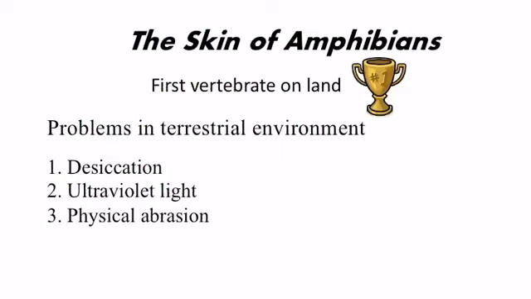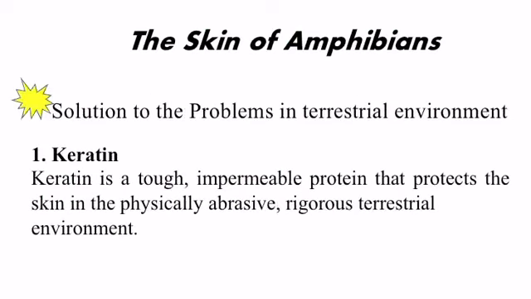So these problems include desiccation, ultraviolet light, and physical abrasion, because in the terrestrial environment, due to the presence of sunlight, the skin of the animal may become dry, because it has the problem of desiccation, or it may also suffer from the problems of UV light and physical abrasion. So what are the solutions to these problems?